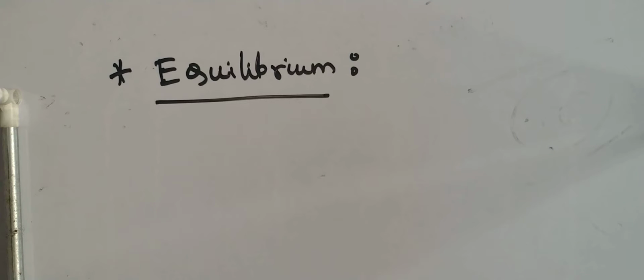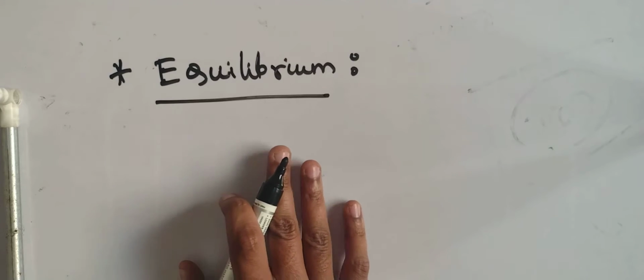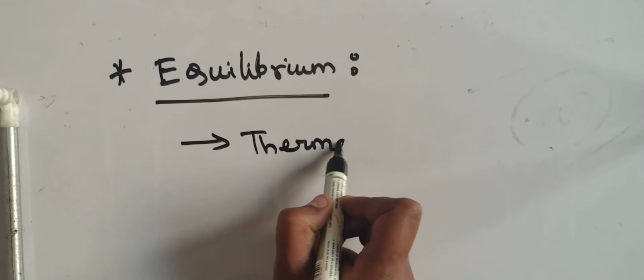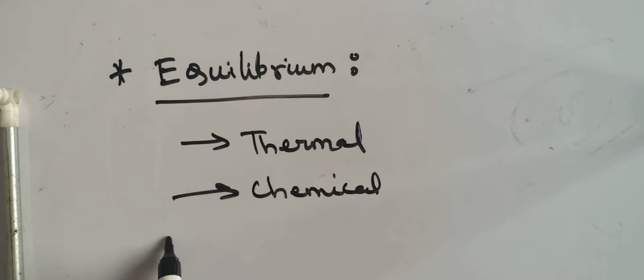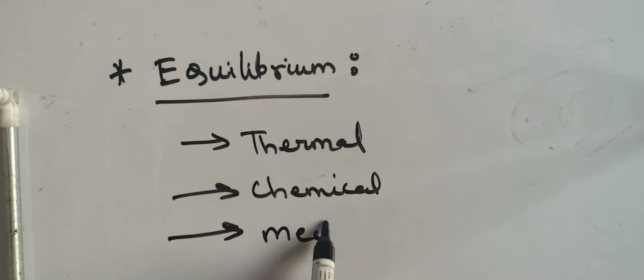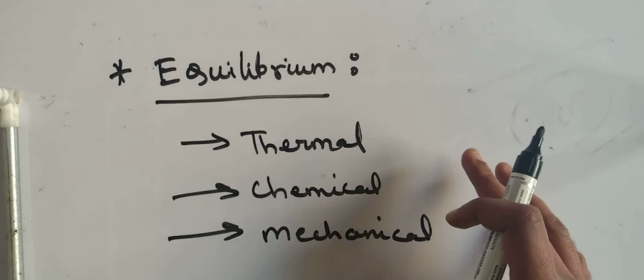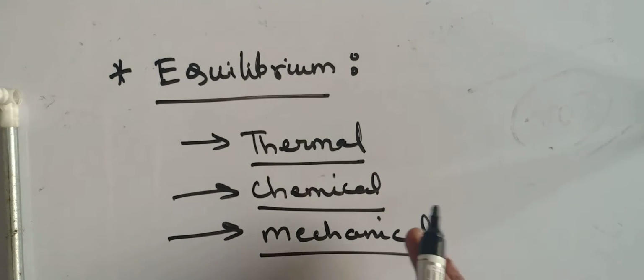So what do you mean by equilibrium? A body is said to be in equilibrium when it attains thermal, chemical, and mechanical equilibrium with the surrounding. It has achieved thermal equilibrium, chemical equilibrium, and mechanical equilibrium with its surrounding. So we'll see one by one what exactly thermal, chemical, and mechanical equilibrium means.